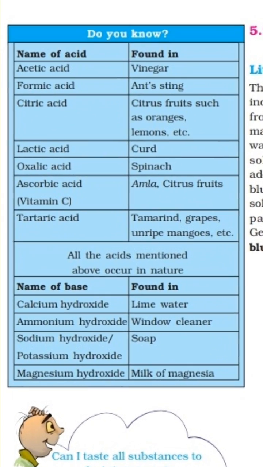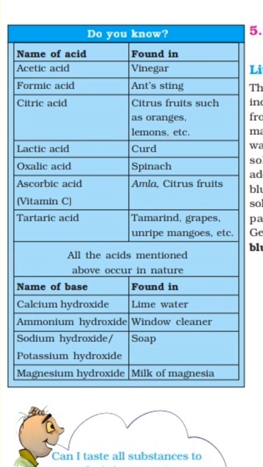Now here, most of the information is provided. Do you know the names of the acids and where they are found? First, acetic acid, which is found in vinegar. Formic acid, which is found in ant sting. Citric acid, which is found in citrus fruits such as oranges and lemons. Lactic acid, which is found in curd.